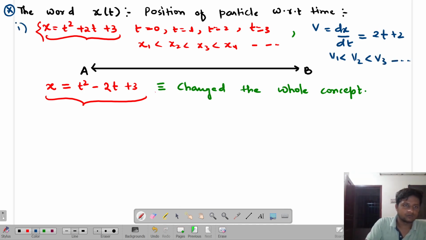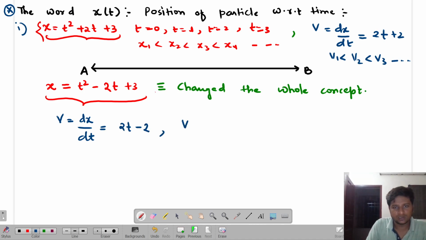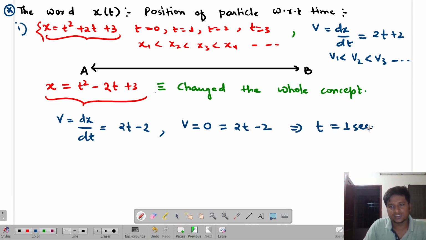This way, in the first equation, I'll go always. But here, the whole concept changes when you find the velocity. When you put v is equal to dx by dt, which is t square, basically 2t minus 2, a thing appears that when you put this velocity equal to 0, that is 2t minus 2 is equal to 0, you find that t is equal to 1 second, exactly 1 second, my velocity suddenly becomes 0.